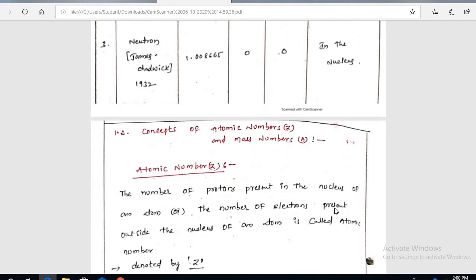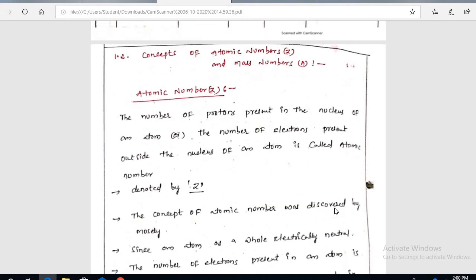Next, the concept of atomic number and mass number. First of all, we are seeing atomic number. What is the atomic number? We define it as the number of protons present in the nucleus of an atom, or the number of electrons present outside of the nucleus in an atom.